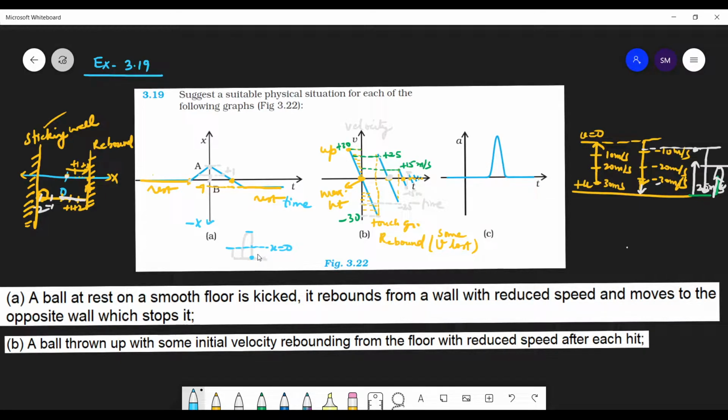Here again, now assume this as a stone. That's a perfect example. Not the ball, but the stone you can take. The stone is not going to rebound. Yes, so that's also one of the examples of this figure.